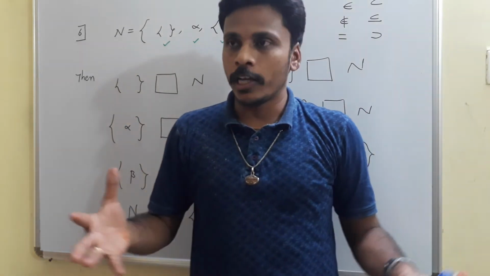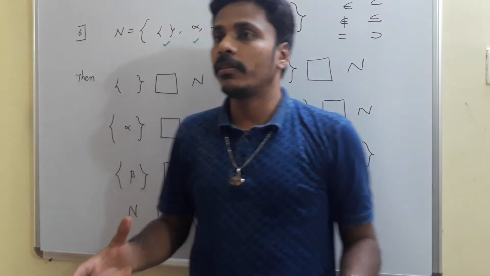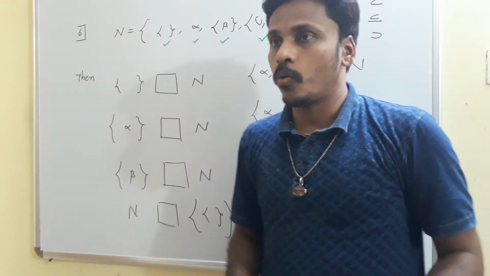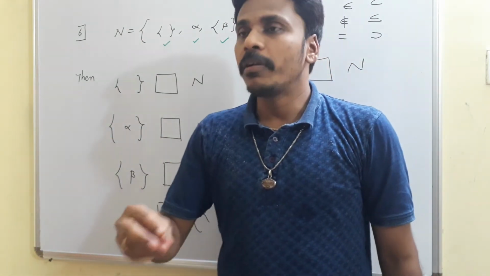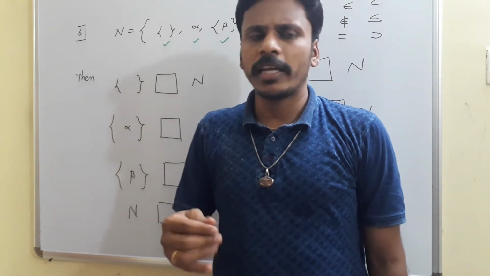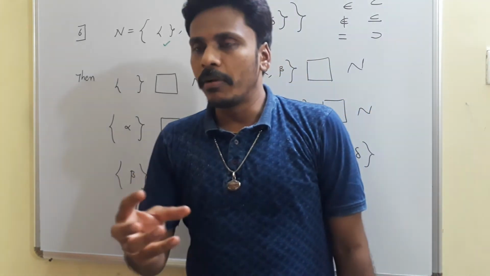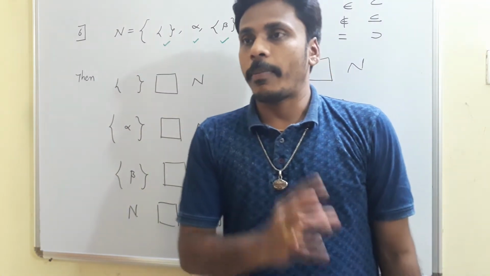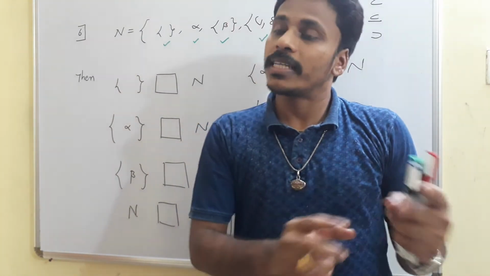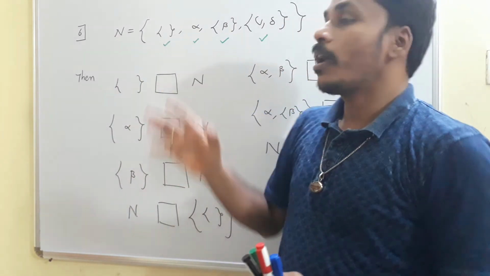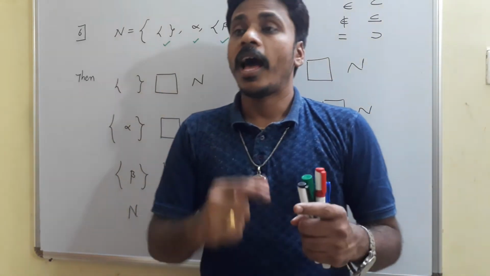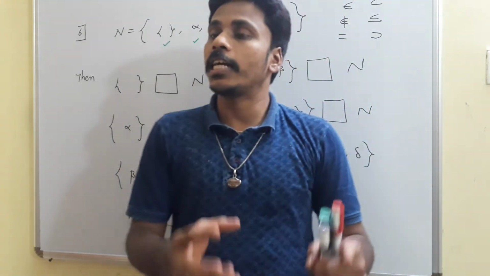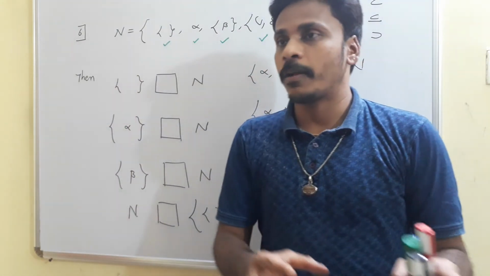I have a bag, you may say, and I named that bag as N, and that bag is nothing but the set N. Now in my bag, empty set is there, you may say it as a pack. Empty set is there, it's a pack, and alpha is there, it's another pack. I don't have beta there, I have set containing beta as another pack, and set containing gamma comma delta as another pack.